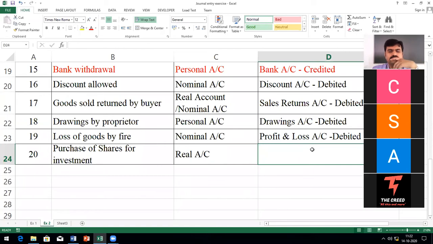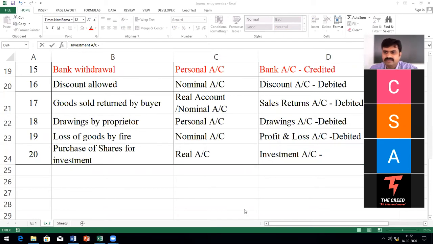Next, who was answering this? I forgot the name. Stephen, right? Tell me now, Stephen, should the investment account be debit or credit? It comes under investment. Should the investment account be a debit or credit? Apply the real account rule. Stephen, sleeping?